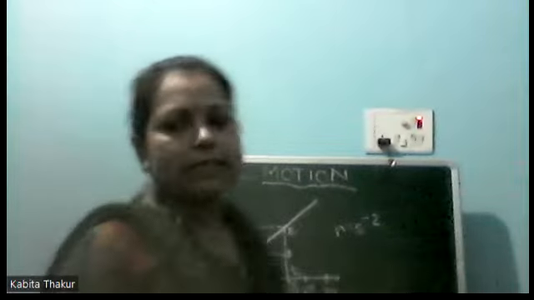And what is the SI unit of acceleration? What is the SI unit of acceleration? Meter per second square. It is meter per second square. Okay. How we are going to write it? We are going to write it in this way. That is meter per second square. That is written as its unit, the SI unit of acceleration. That is meter per second square.